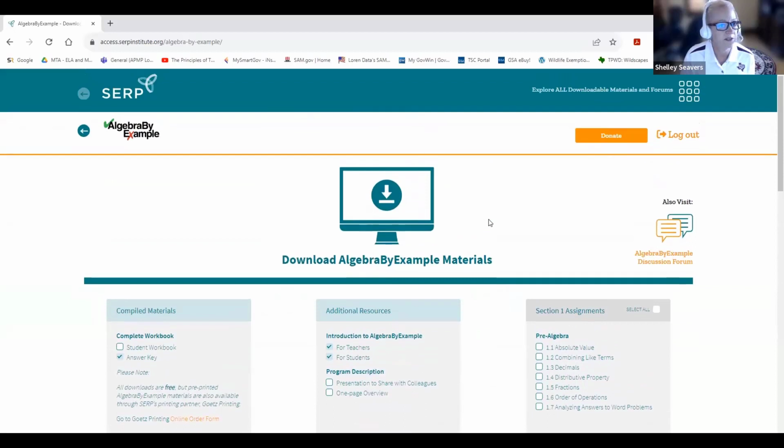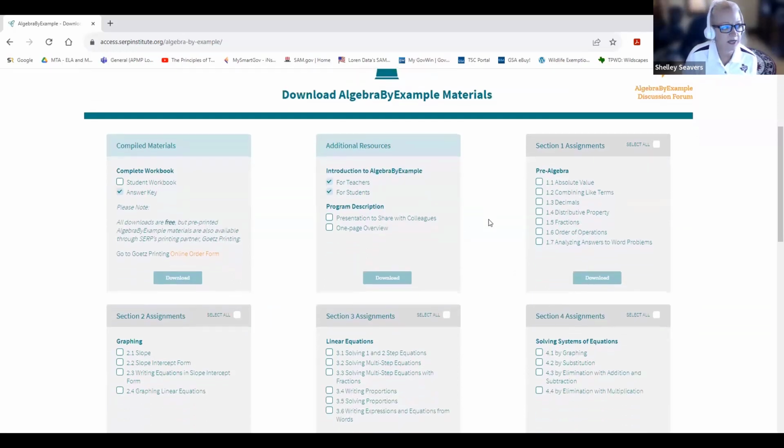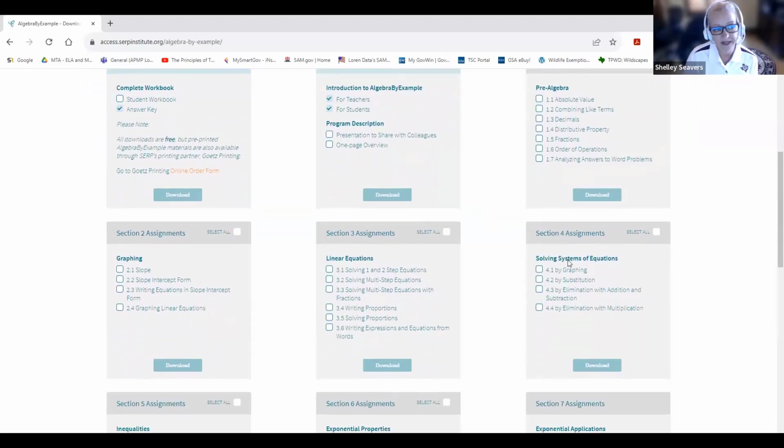These are the download materials. Now, you would need to have an account, a free account, and you would need to log in to be able to download. But I want to show you, first of all, compiled materials. There is a student workbook and there's an answer key. I recommend that you stay away from compiled materials because you're going to come away with so many pieces of paper on your PDF download. So I would go individual. I would go just by assignments and by topic.